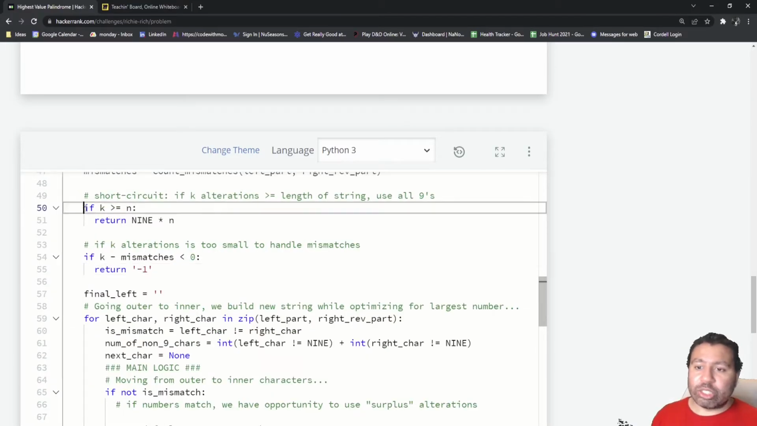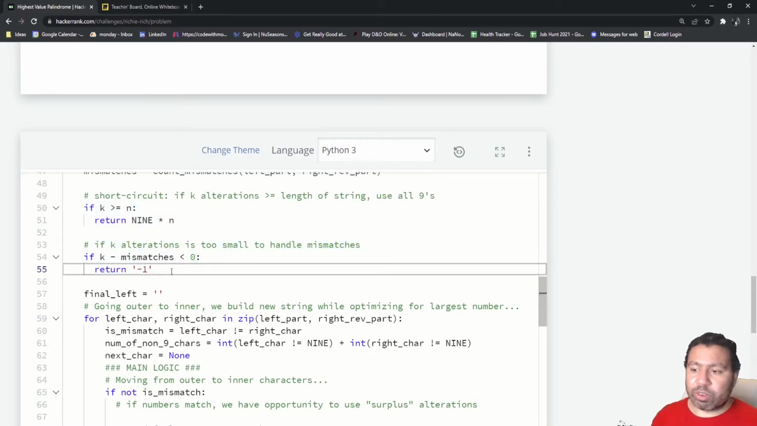So once we get past these two guard statements, which are going to return, we know for sure that we have enough alterations to handle all of our mismatches. Now it's just a challenge of figuring out where we can optimize to insert as many 9s as we can in the right places. So here is where we begin.